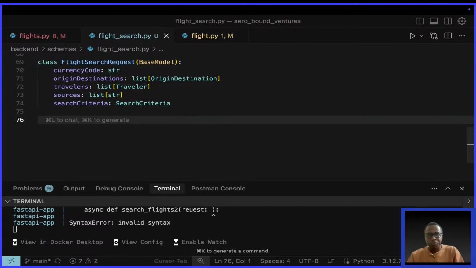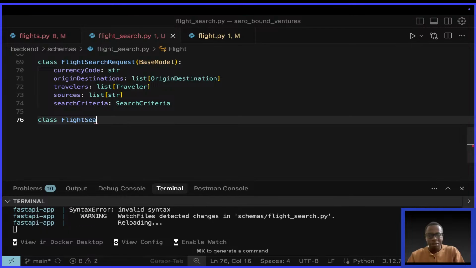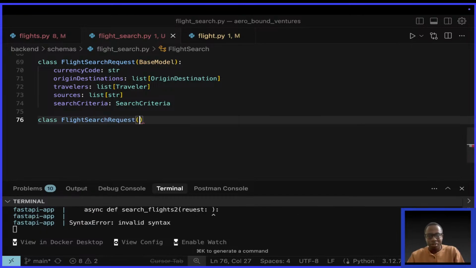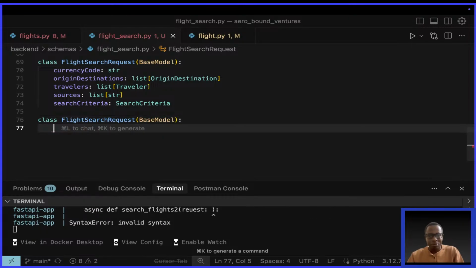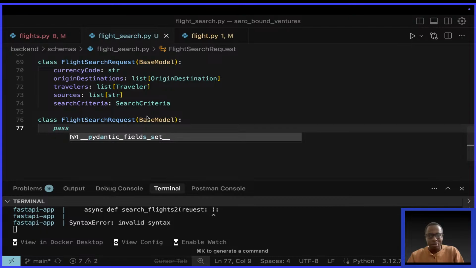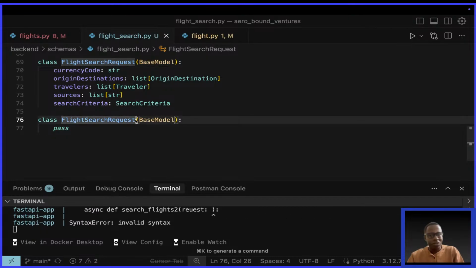So what name can I call it? Help me in the chat, guys. Flight search requests. I'm running out of variable names. Base model, and I say maybe pass for now. What can I give it? Should I say flight search request 2? Help me out. What can I do? I need suggestions. Should we ask AI?